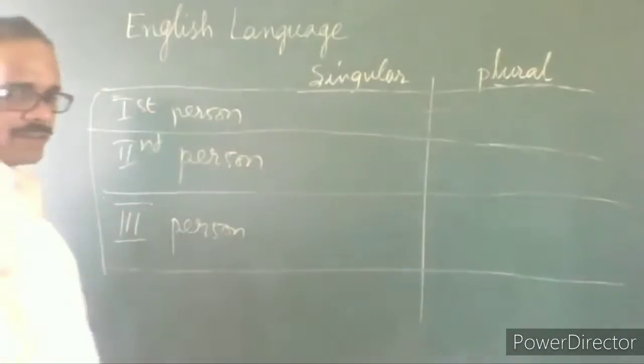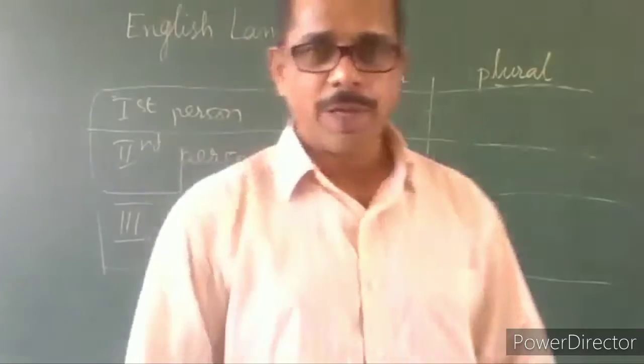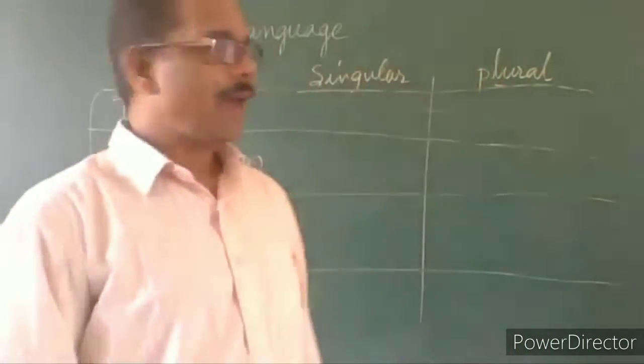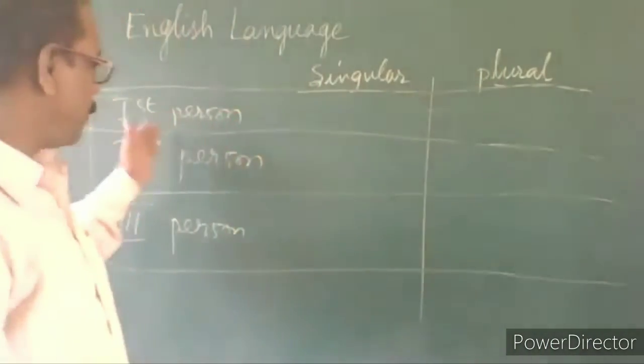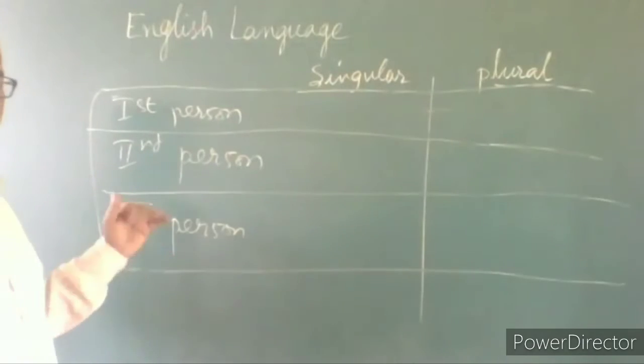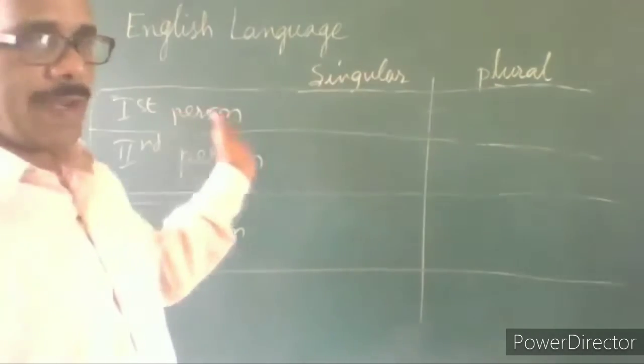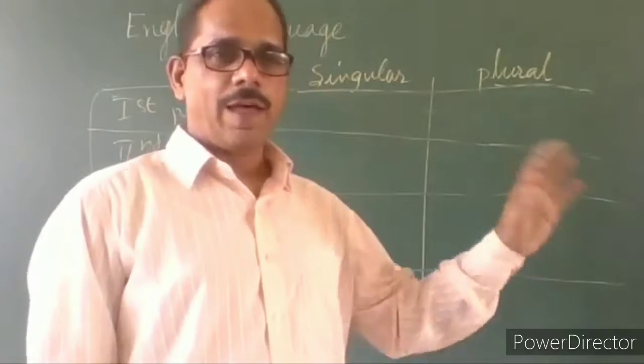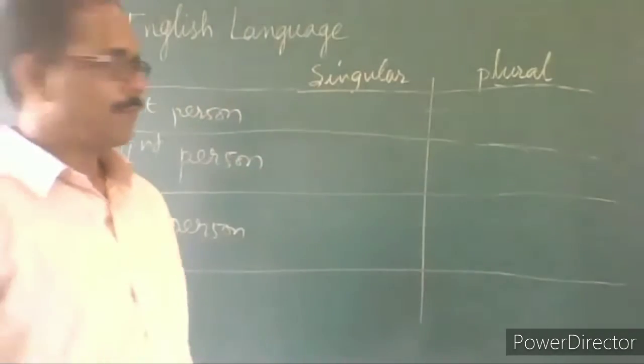So we are speaking about subject. When we speak about subject, there are three persons: first person, second person, and third person. Again, in every person there is singular and plural.